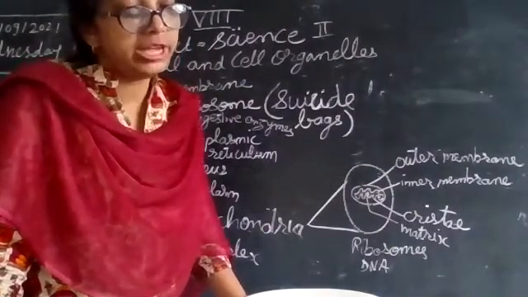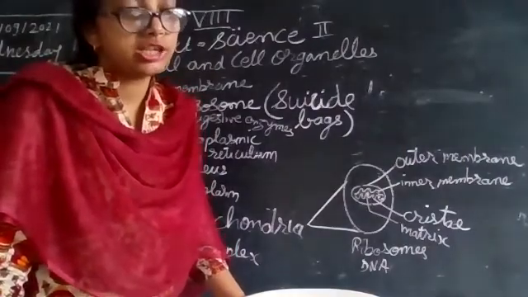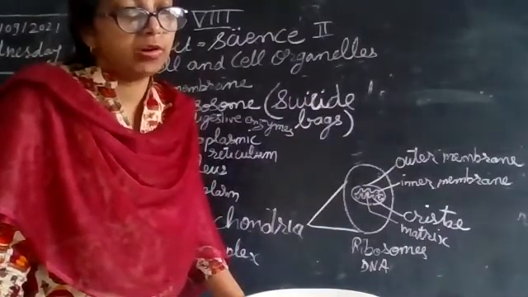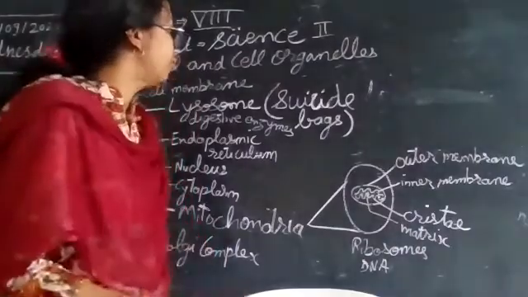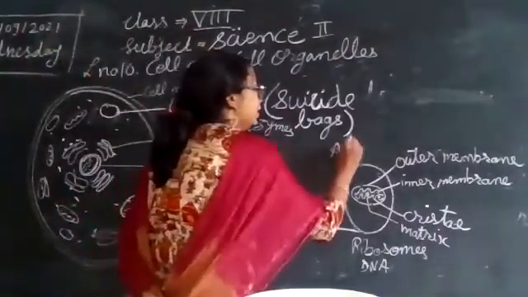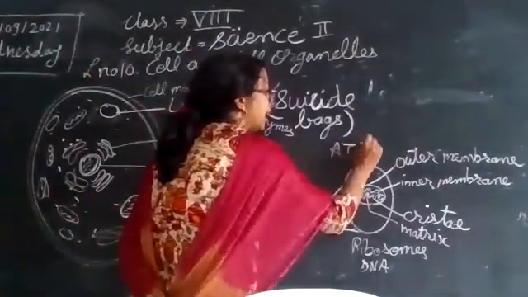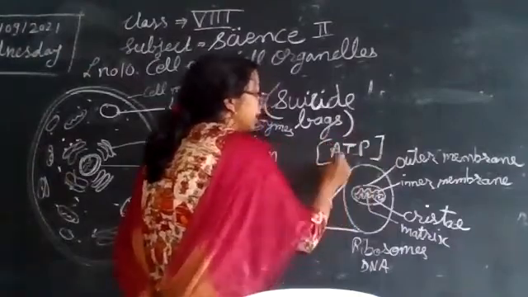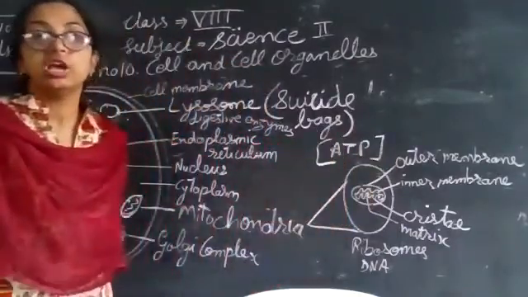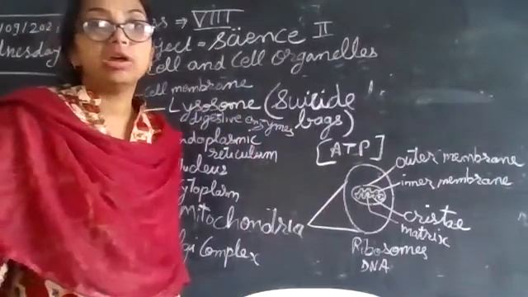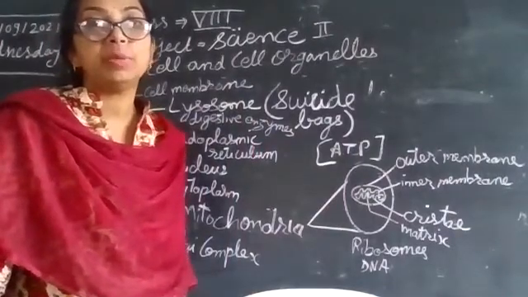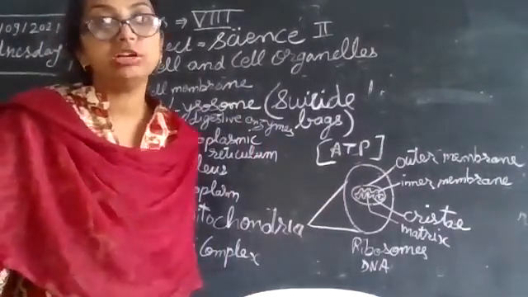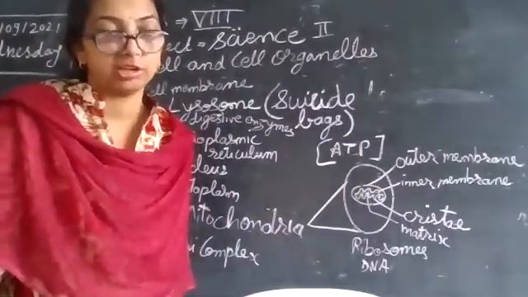The energy released in this process is stored in the mitochondria in the form of ATP, adenosine triphosphate.